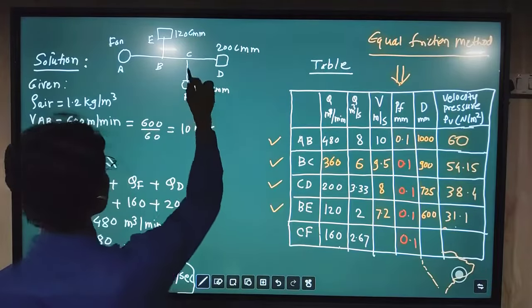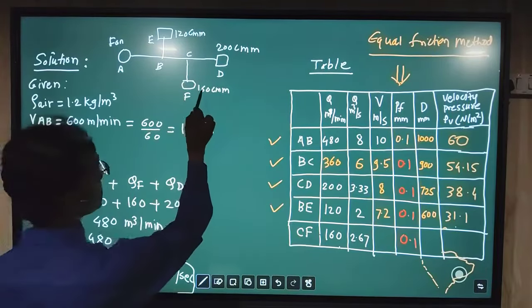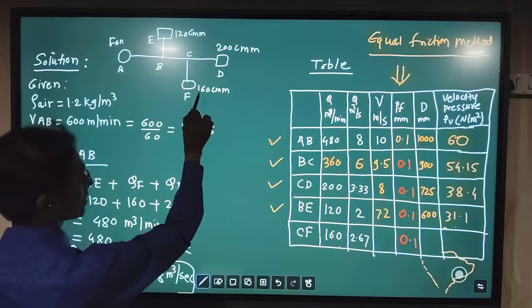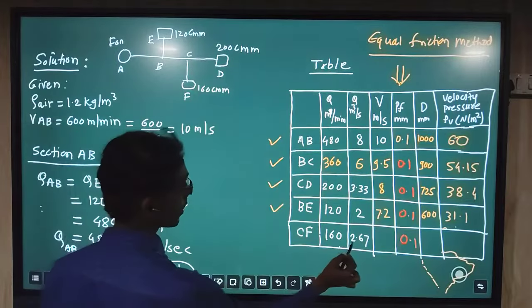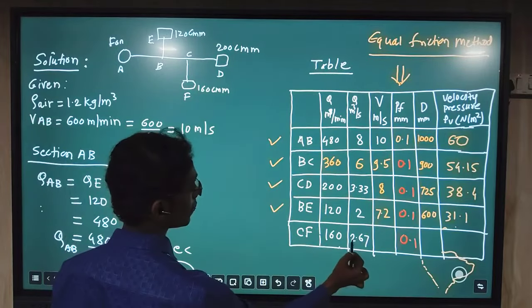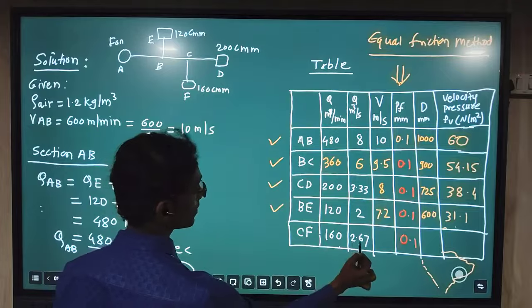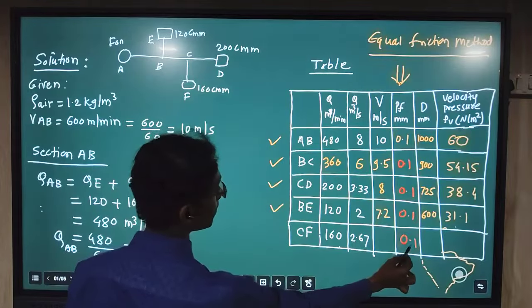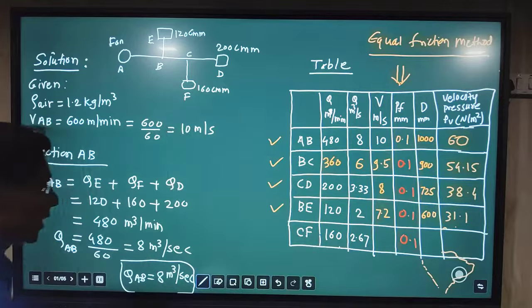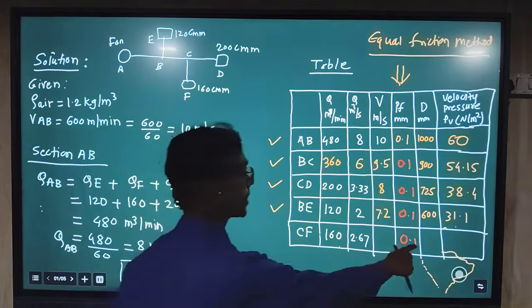So here, if you see the CF section, this is 160 cmm, that is the Q value, available in meter cube per second as 2.67. So by the combination of 2.67 and 0.1 from the friction chart, let us find the value of the velocity and diameter.